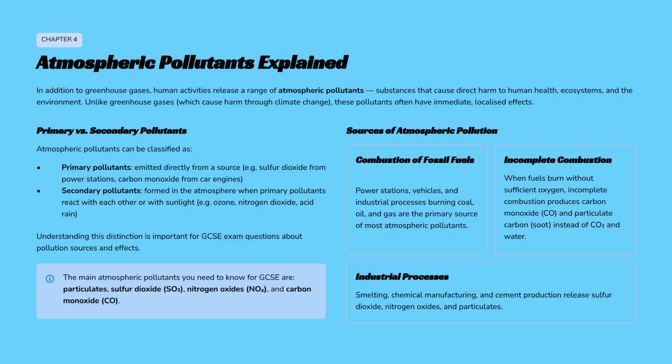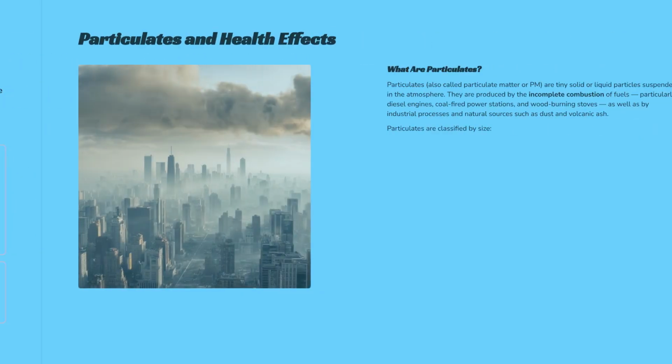Chapter 4 introduces atmospheric pollutants, substances that cause direct, localized harm. Pollutants are classified as primary, emitted directly from a source, or secondary, formed by reactions in the atmosphere. Key GCSE pollutants are particulates, sulfur dioxide, nitrogen oxides, and carbon monoxide. Sources include fossil fuel combustion and industrial processes.